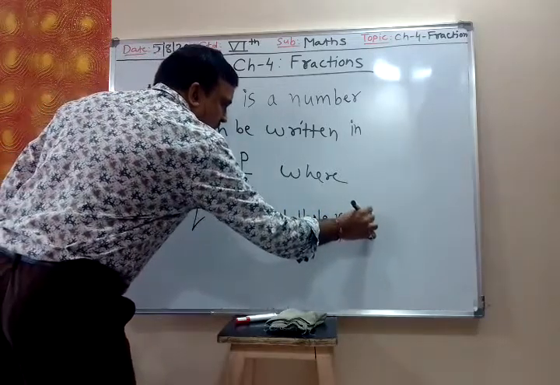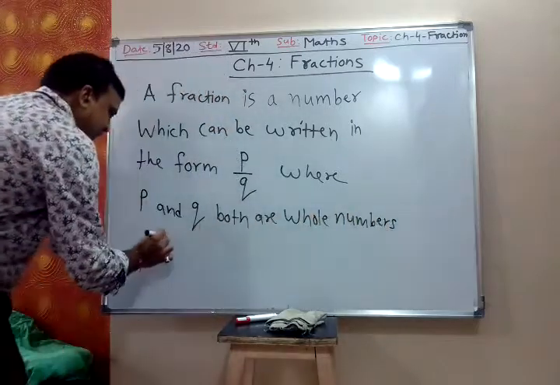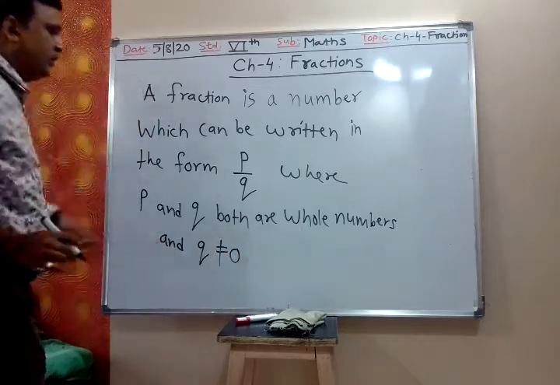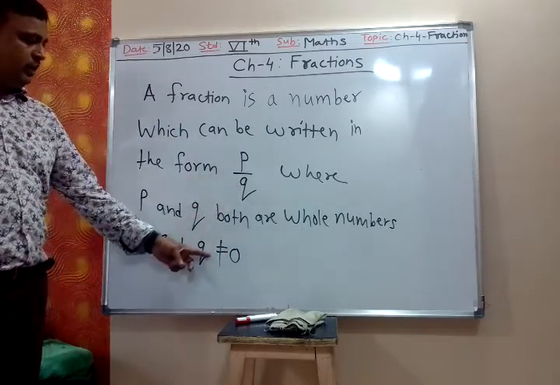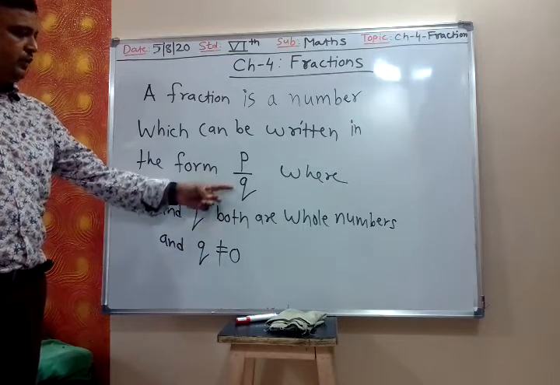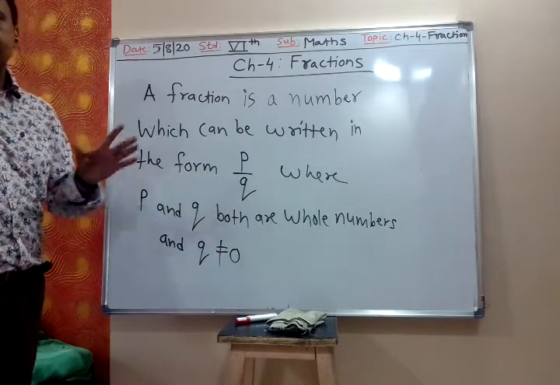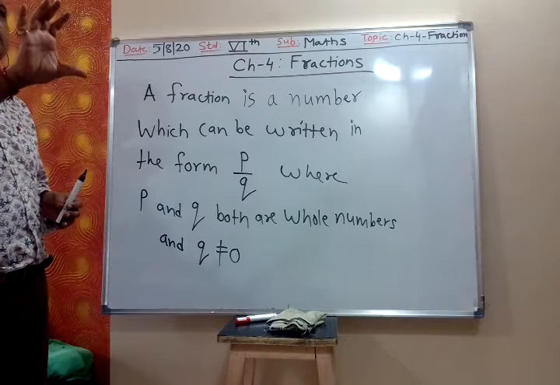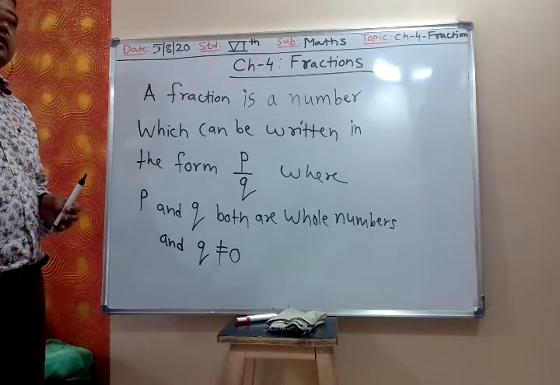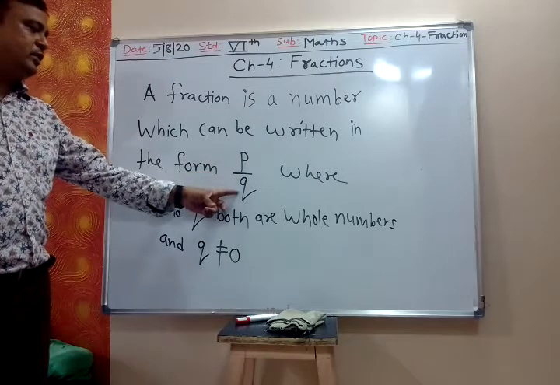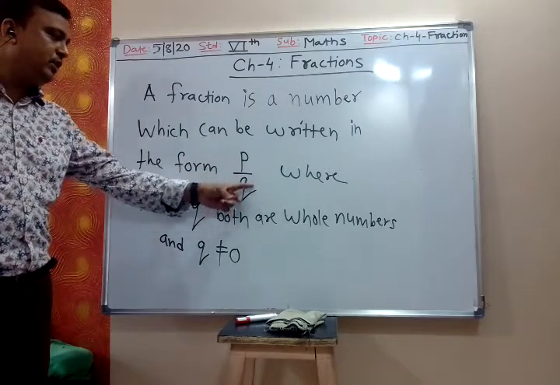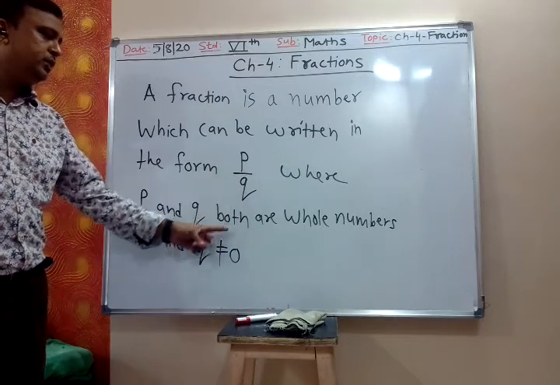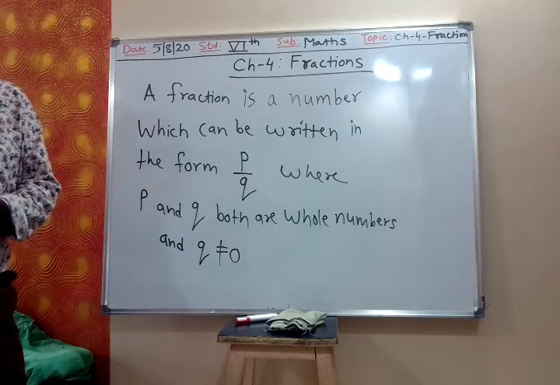And the denominator Q is not equal to 0. So Q is a non-zero whole number. There is a condition on denominator Q, that Q should be non-zero.